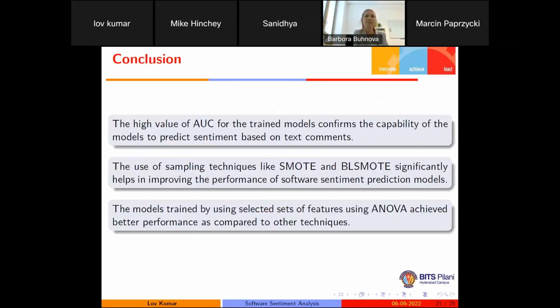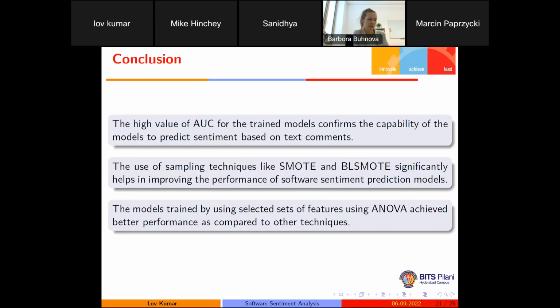So these are some final conclusions. The first one, the high value of area under curve, because in most of the cases we got a value greater than 0.7, confirms that the models we have trained have the ability to predict the sentiment of the user based on the user comments. If we use a sampling technique like SMOTE and borderline SMOTE before the training to balance the data, that will definitely give a better model as compared to the original data.